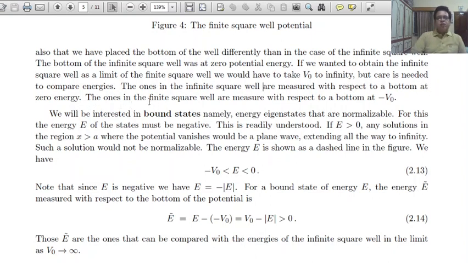The energies in the finite square well are measured with respect to a bottom at minus V0.